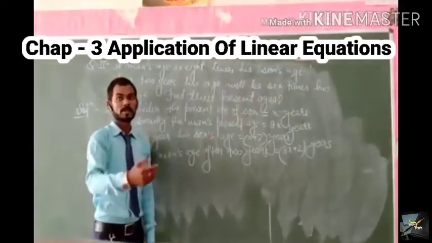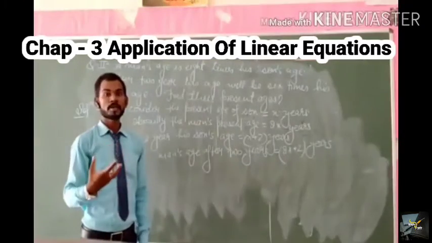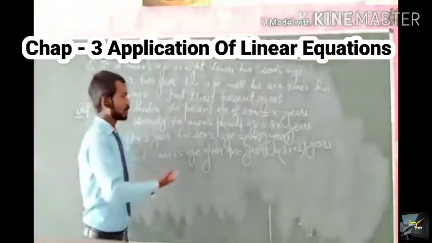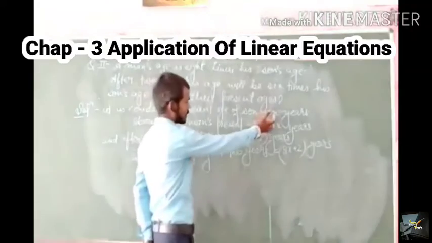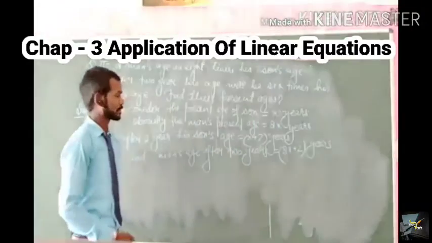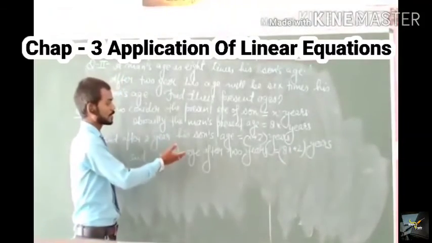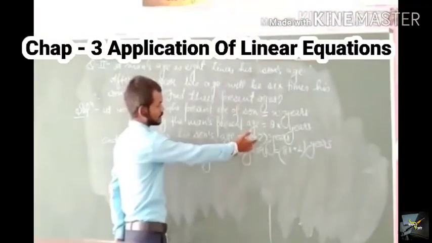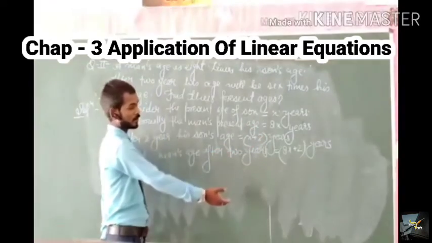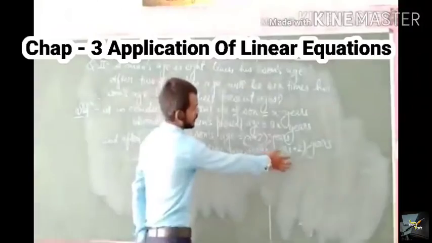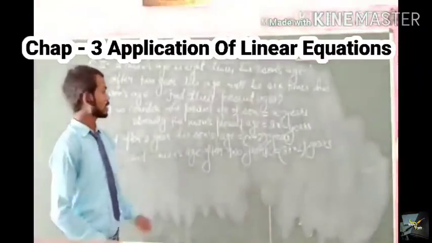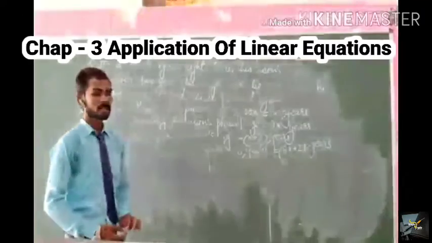So if the son's age is 1 year, then his father's age is obviously 8 years. So if we consider the son's age is x, then his father's age will be 8x. And after 2 years, the son's age will be x plus 2 years. Then his father's age after 2 years will be 8x plus 2 years. These are the conditions that we have right here.